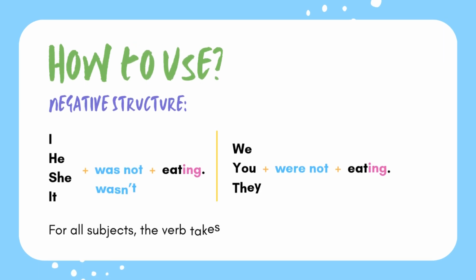For negative structure, all we do is add not behind the was or the were. So I was not eating, he was not eating, and we can also use the contraction, especially in spoken English. She wasn't eating, it wasn't eating. And then for we, you, and they, we would use were not. So we were not eating, you were not eating, and the contraction, they weren't eating.